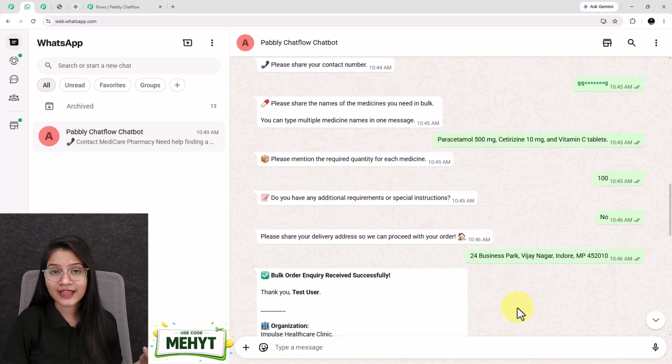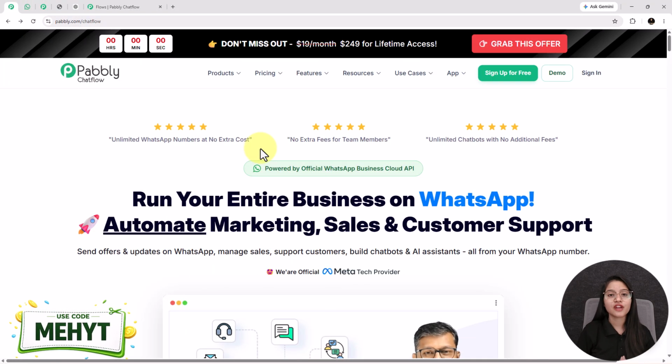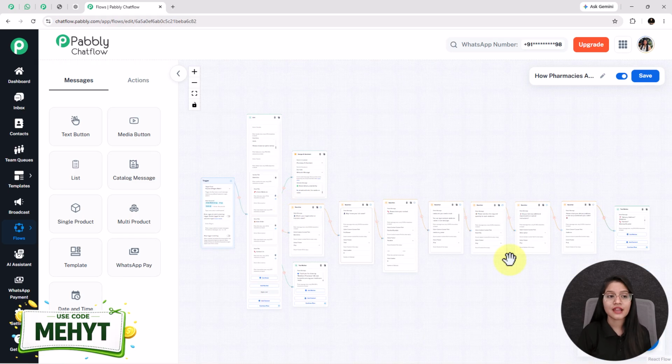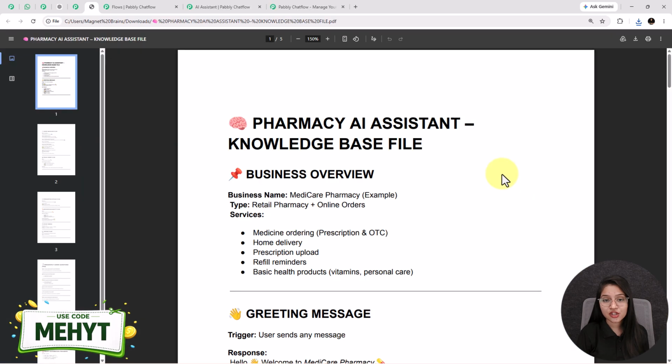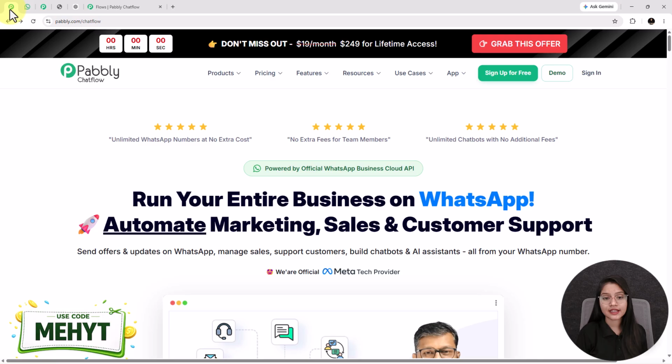And the tool behind this complete automation is Pabbly Chatflow. Using Pabbly Chatflow, you can create professional WhatsApp chatbots and AI assistants without writing a single line of code. You can create structured chatbot flows, collect customer information, handle inquiries, create an AI assistant, train it using your own business knowledge base, and automate your entire business conversations from a single platform.